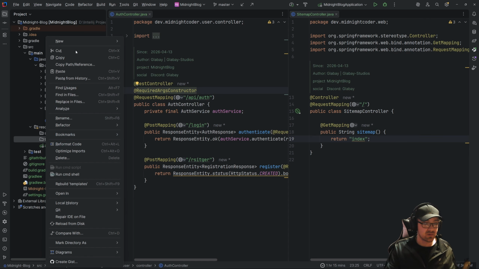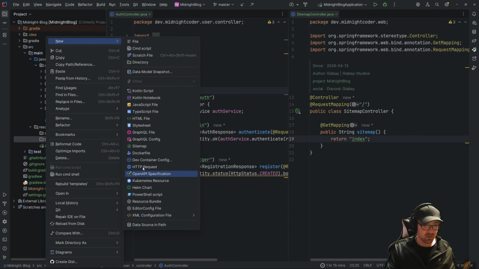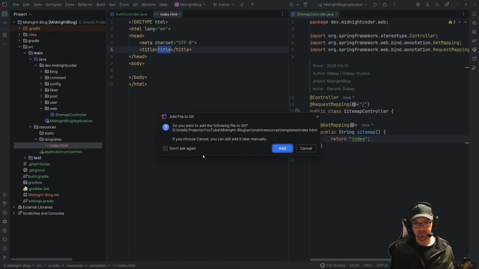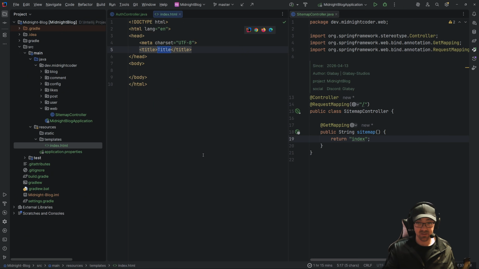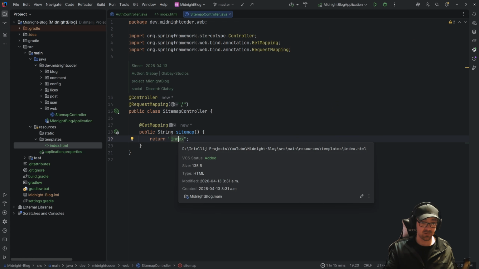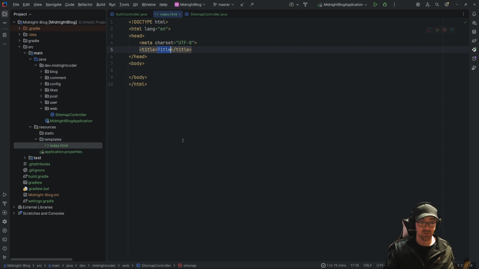Now I'm going to create a new file in here, which is going to be an HTML file, and I'm going to call it index.html. See what happened there? Squiggle turned into an underline. So if I was to middle click or control click or even just hover over it, it'll tell me where this is going. Source, main, resource, templates, index.html. So I can go directly to that. Pretty cool, eh?